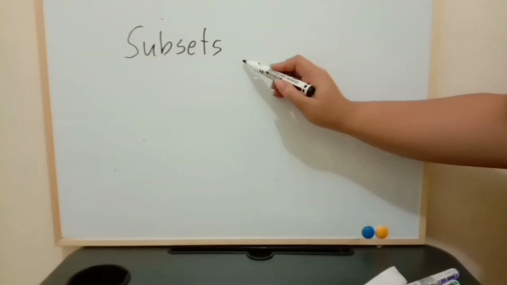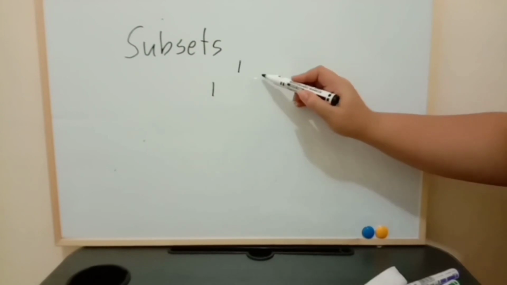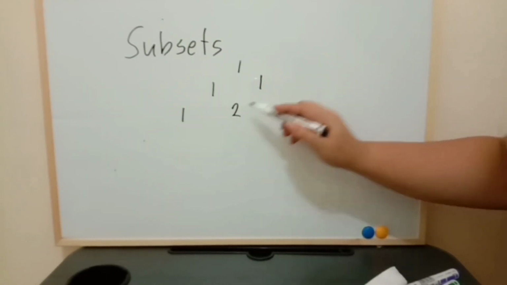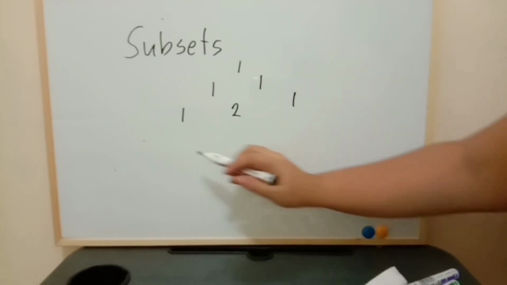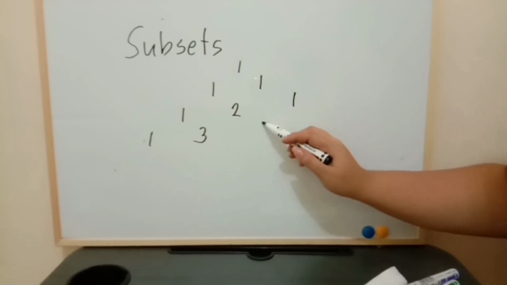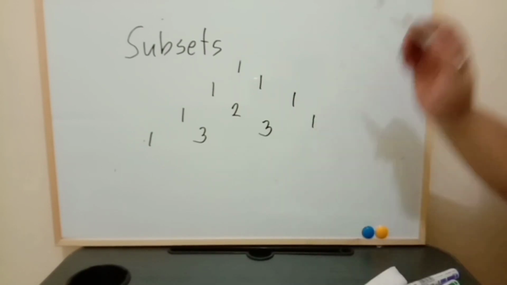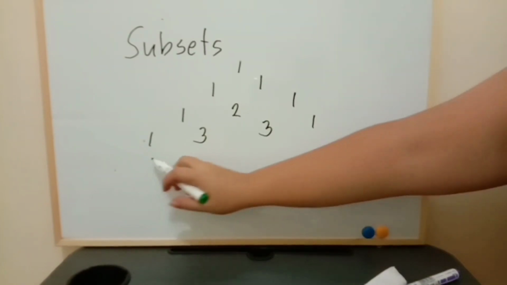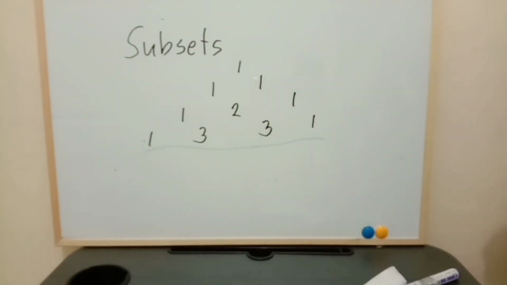We are going to use the Pascal triangle, which starts with 1, 1, 1, another 1, 1 plus 1 is equal to 2, and then 1. Another 1, 1 plus 2 is equal to 3, 2 plus 1 is equal to 3, and then 1. So this was for our example earlier. We just stop here.